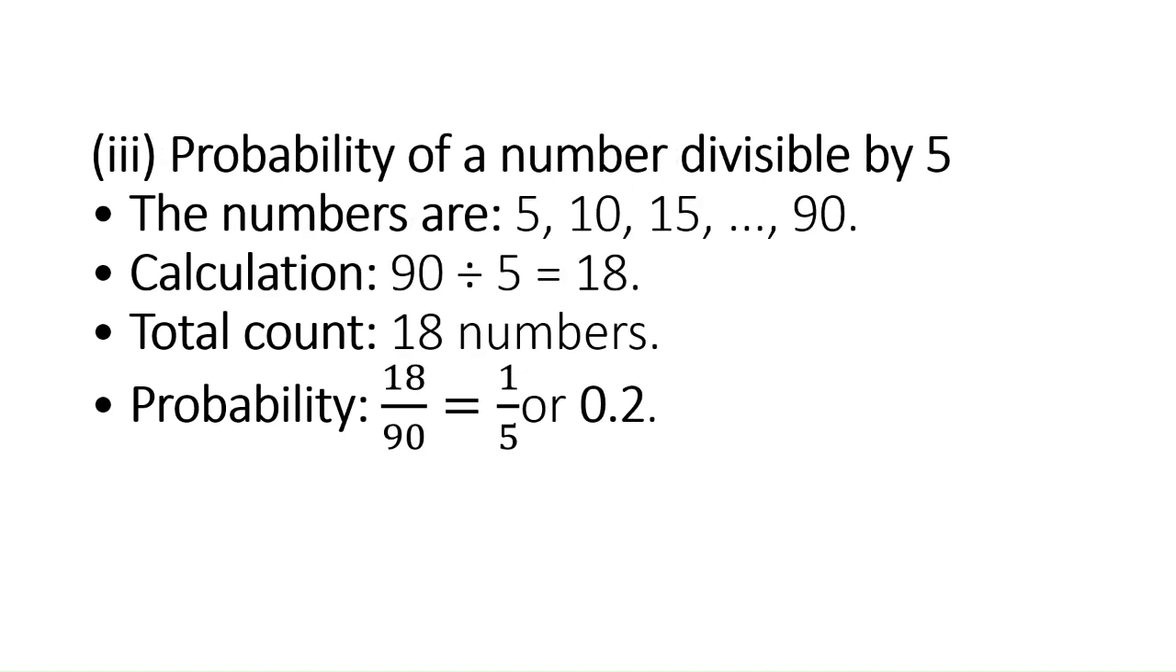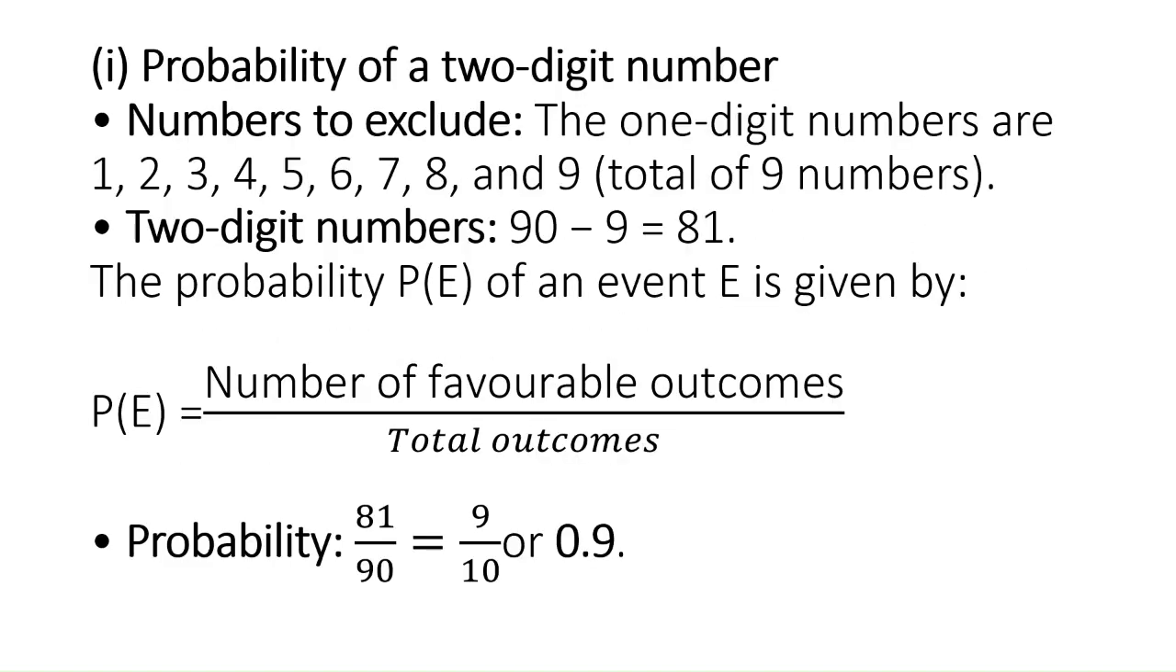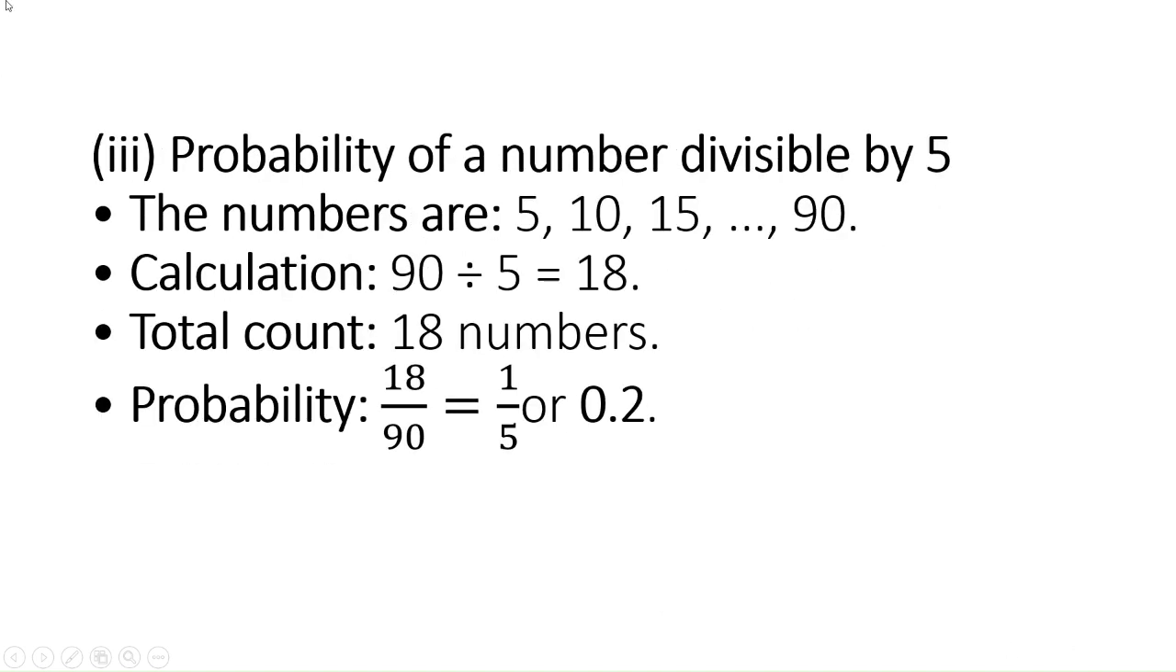And for the probability of a two digit number, there will be 81 numbers, and the probability will be 0.9, or 9 by 10. So finding out the favorable outcomes is very, very important, by checking the condition that is given in that particular scenario. Right.